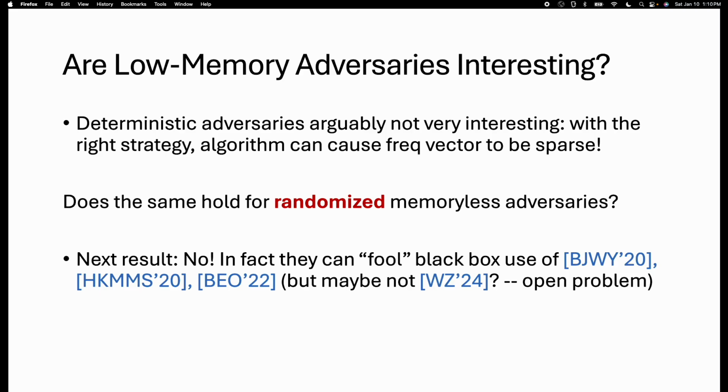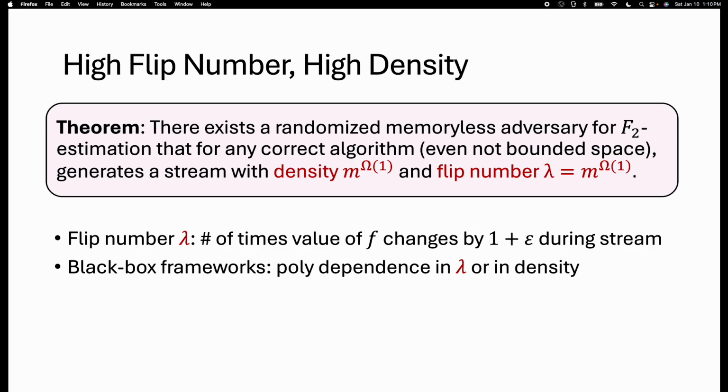So our next result is we show that randomized memoryless adversaries can fool the black box use of many existing techniques, but perhaps not all, in the existing robust streaming literature, okay? So the theorem is as follows. There exists a randomized memoryless adversary for the F2 estimation problem, such that any correct streaming algorithm, even those that are allowed to use unlimited space,